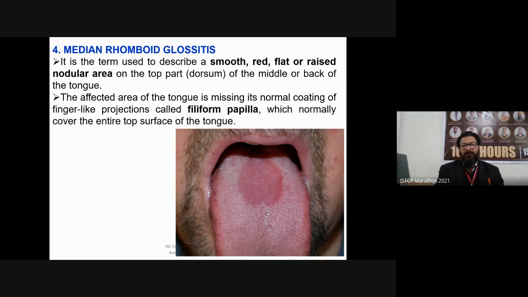You can see this is a nodular area present on the tongue. The affected area of the tongue is missing its normal coating of finger-like projections like filiform papillae, which normally cover the entire surface of the tongue.